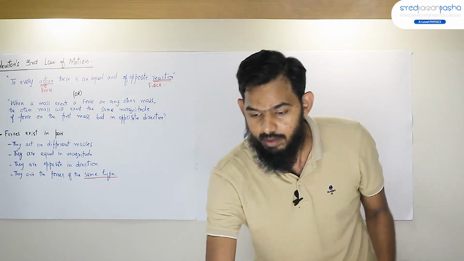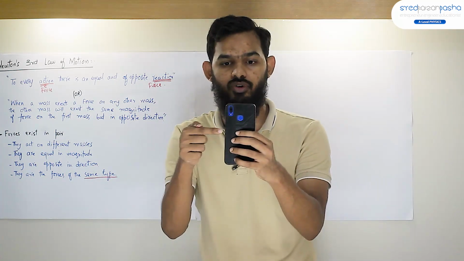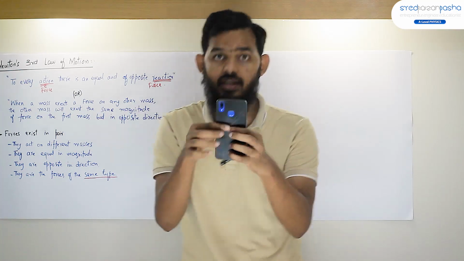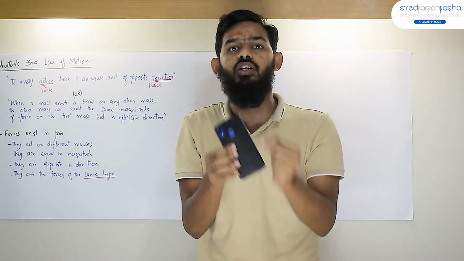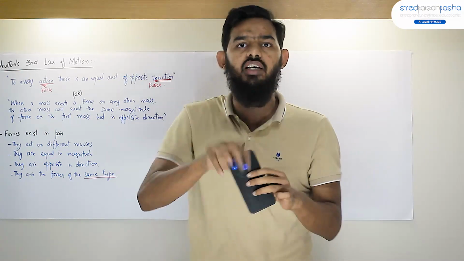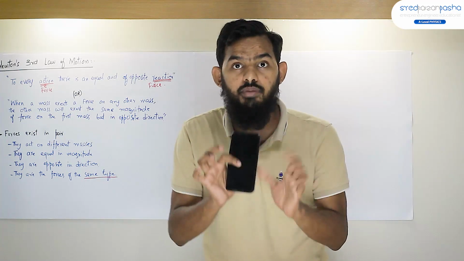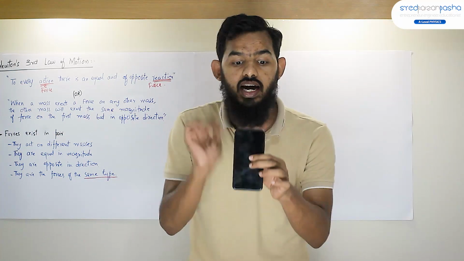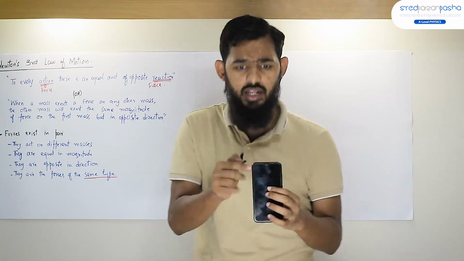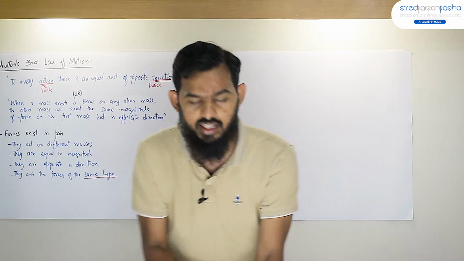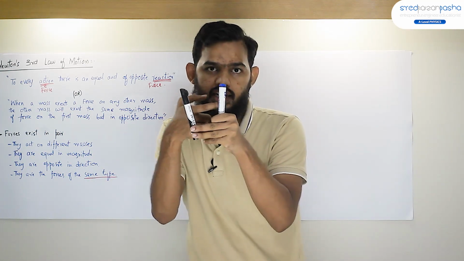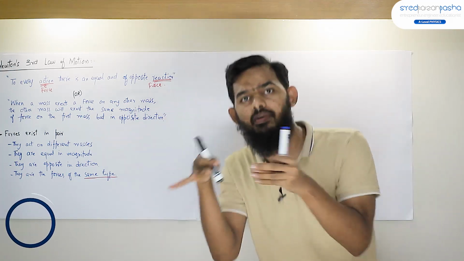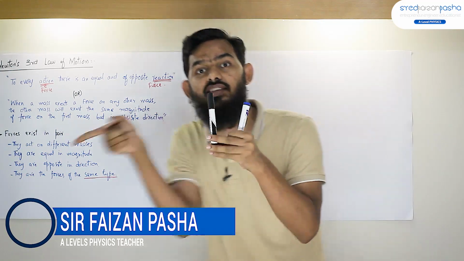Alright, see, this is a mass. If there is a force acting on it from this direction and then there is another force acting from this direction, they are equal in magnitude, opposite in direction, for sure they will cancel out each other. But if what happens is I have, for example, two masses like this. On one mass there is a force of 100 Newton acting in this direction, and on the other mass there is a force of 100 Newton acting in this direction.